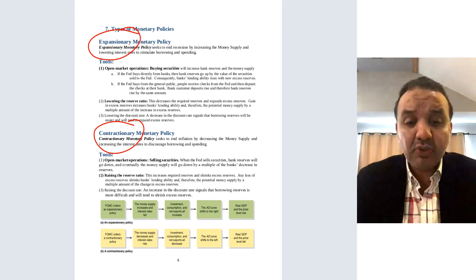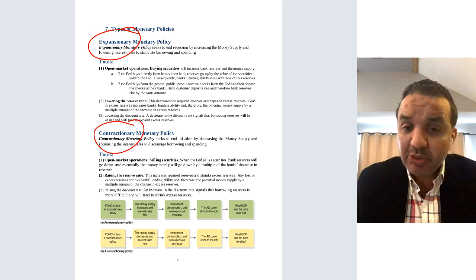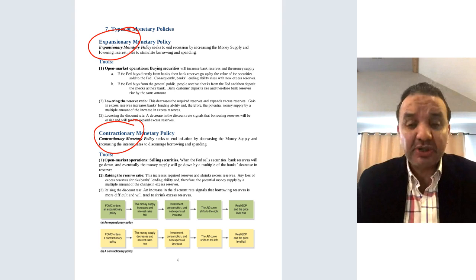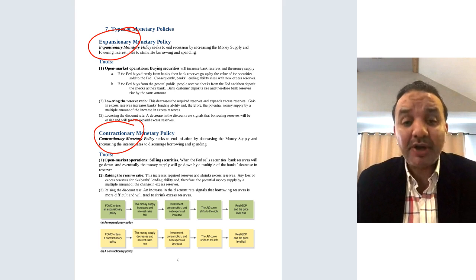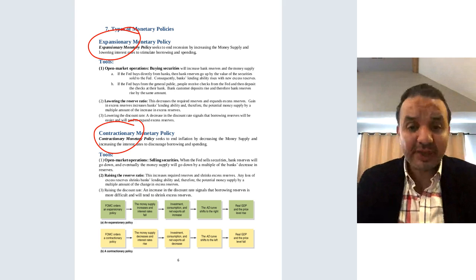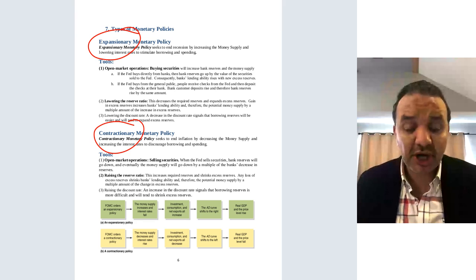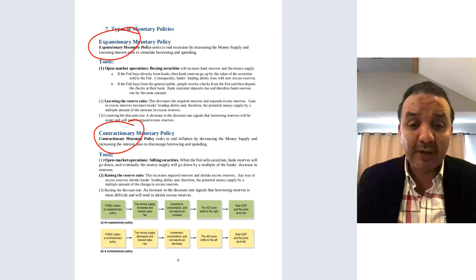So let's start with the expansionary monetary policy. When, again, from its name, you can guess, the federal bank starts to implement expansionary monetary policy when the market is in recession. So this means the market is bad, many people lost their jobs, the inflation maybe is high, the unemployment is high.